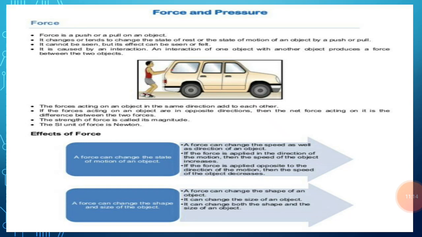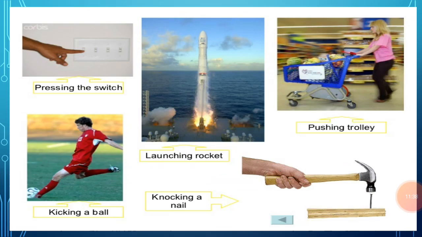Second, a force can stop a moving object. Third, a force can change the speed of a moving object. Fourth, a force can change the direction of a moving object. And the fifth one is that a force can change the shape and size of an object. All these effects of the force we are going to discuss in this chapter one by one by taking certain examples. Now here are some pictures that show you the effects of the force.